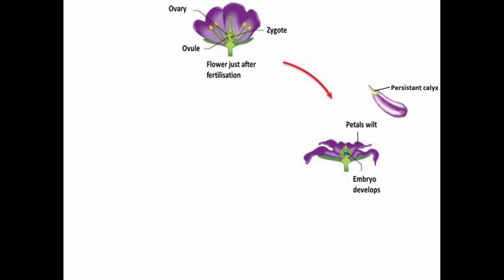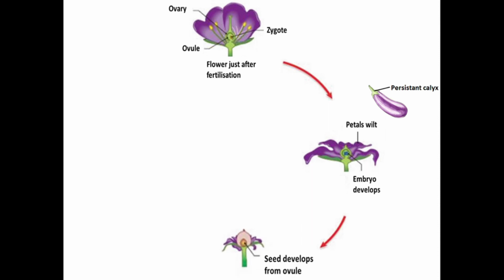Sepal, petal and stamen wither off after fertilization. But in some plants, the sepal will remain attached to the fruit. Such sepal is called persistent calyx, which can be observed in plants belonging to the Solanaceae family. Ovules will develop into the seeds.